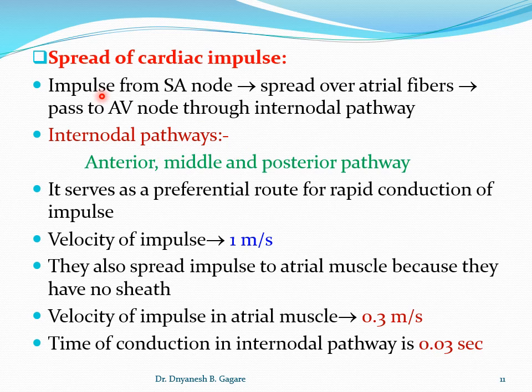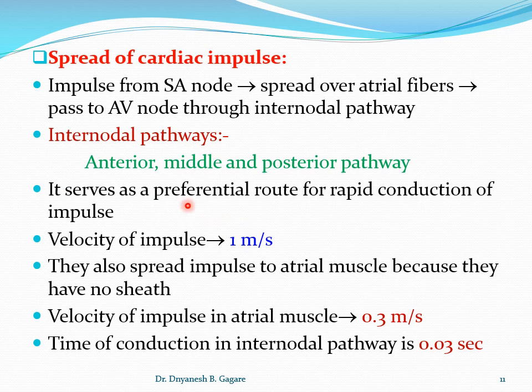This point we already discussed under the property of conduction of impulse, the conductivity property. Now here, the impulse from the SA node spreads over the atrial fibers first, then it passes to the AV node, and through the internodal pathway it comes to the AV node. Next part of the special conductive system is the internodal pathway. In the diagram we saw the internodal pathway, which is in between the SA node and the AV node.